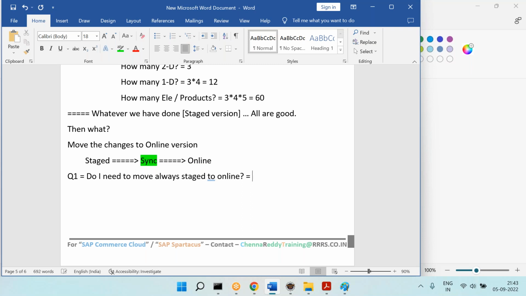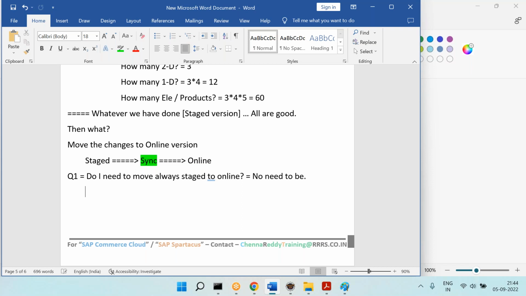So it's all mapping what we do. No need to be. So that means you can also do staged to online, online to staged. But you need to be very careful why you want to do online to staged. But that option is available. So therefore, if anyone asks the question, hey, can I move staged to online? Yes. Can I move online to staged? Yes.